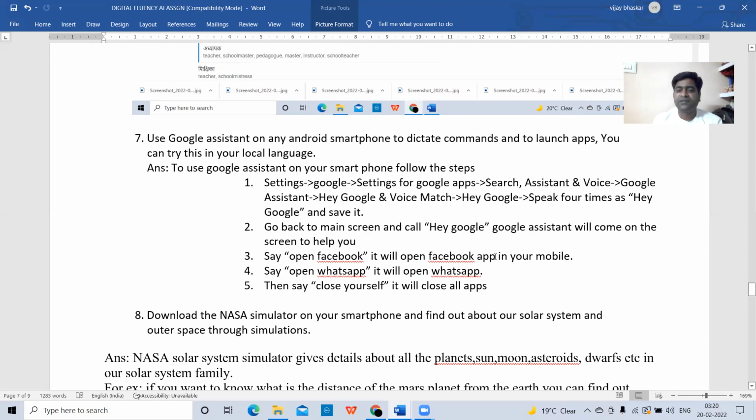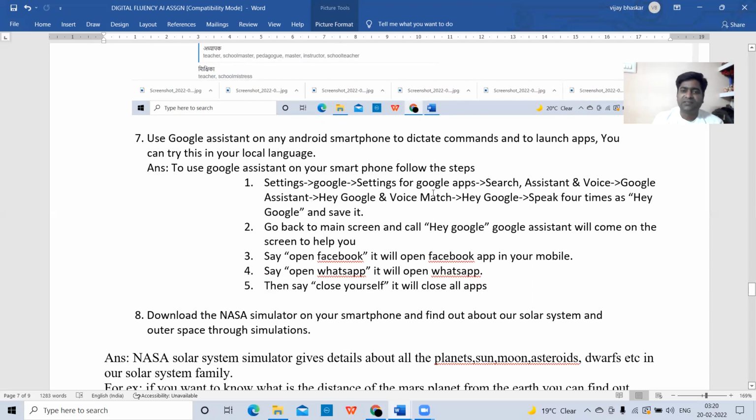Then it will open the Facebook app in your mobile. Suppose you want to open WhatsApp, say, Hey Google, open WhatsApp. It will open WhatsApp. Then if you want to close all the apps, say, close yourself. It will close all the apps.